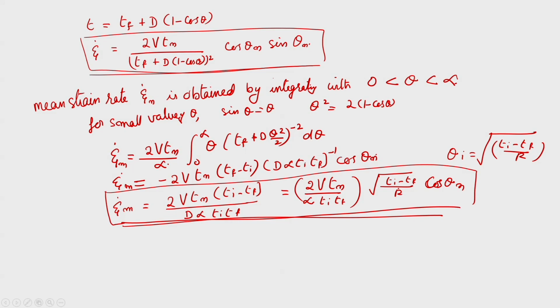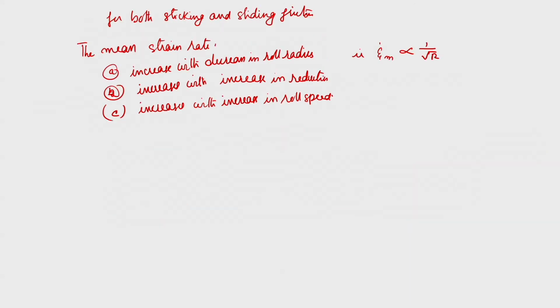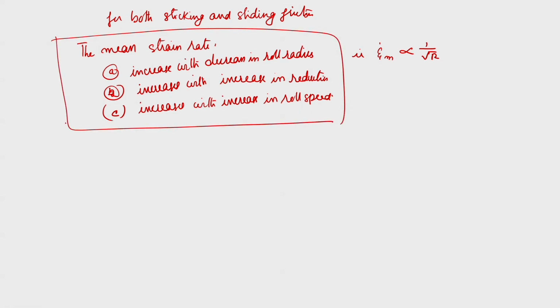So, we can write that the bite angle has a direct relationship with the roll diameter. Okay. So, these are the main findings from this. So, when you are considering hot extrusion and hot rolling, you have to consider the effect of strain rate on deformation. Okay. So, now let us come to the next part, few things which are required to be mentioned.